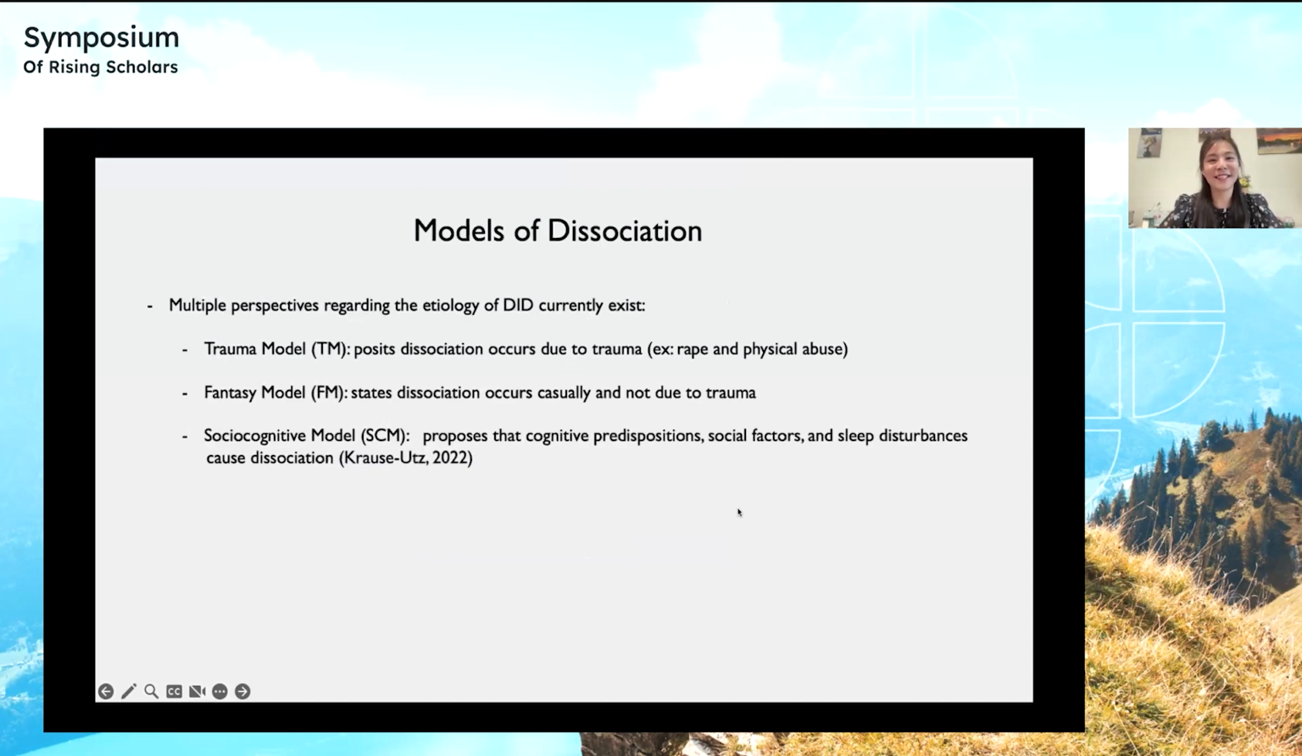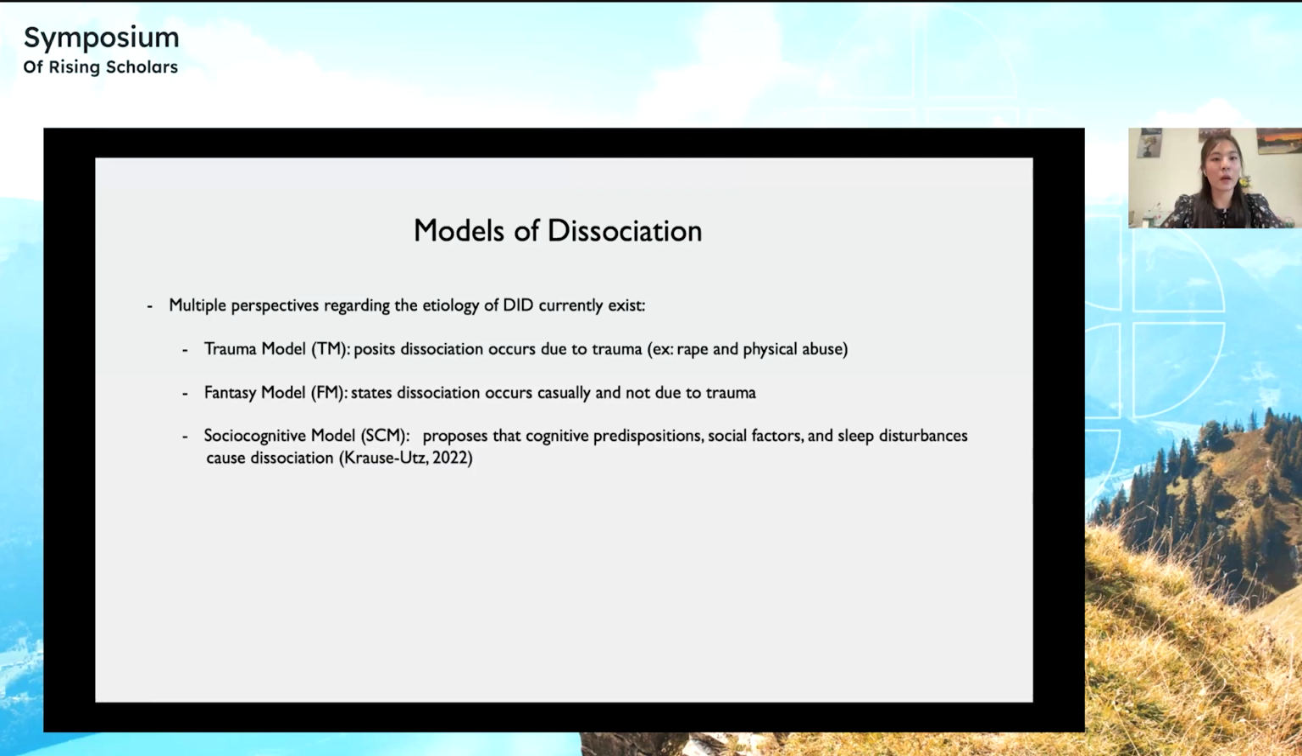To continue, the models of dissociation include the trauma model, the fantasy model, and the socio-cognitive model, which from here on out I'll occasionally be referencing as the SCM.